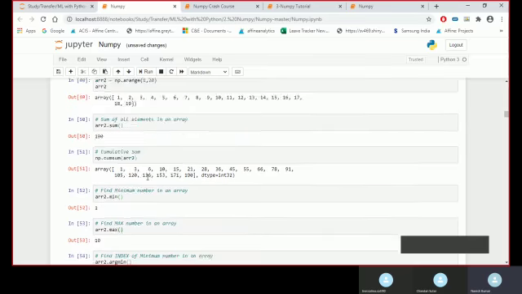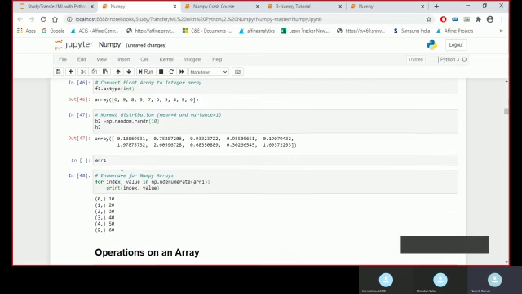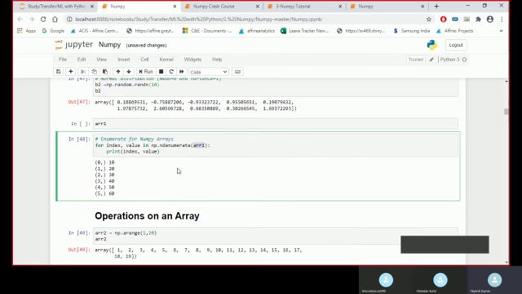Yeah, so this was a series, wherever I would have created array 1. So basically I had only rows. For 0 it was 10, for 1 it was 20, for 2 it was 30, for 3 it was 40, for 4 it was 50, for 5 it was 60.